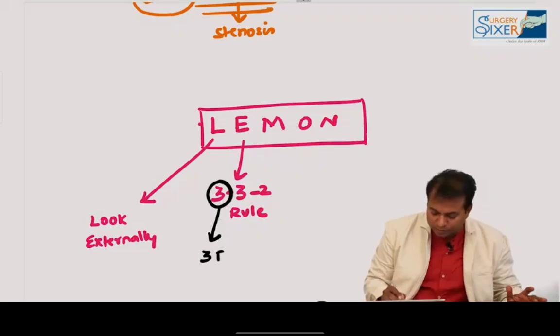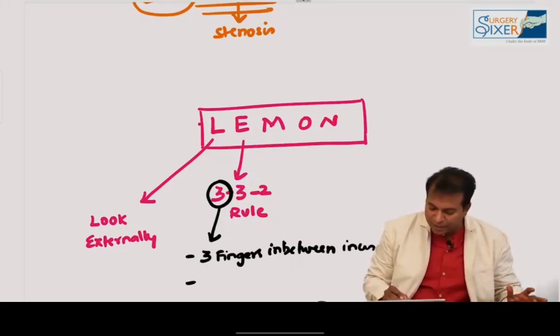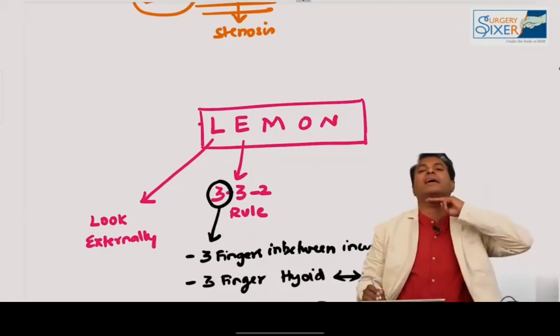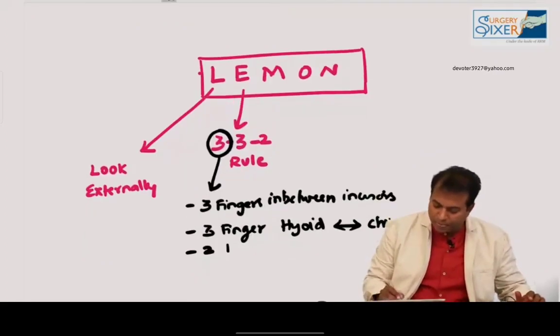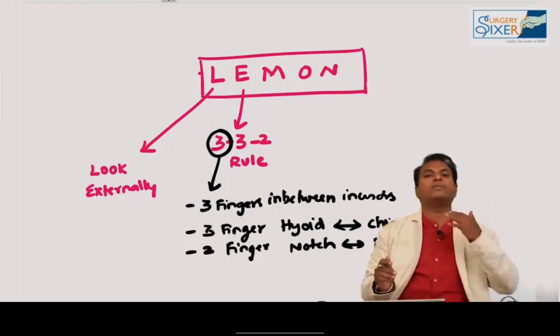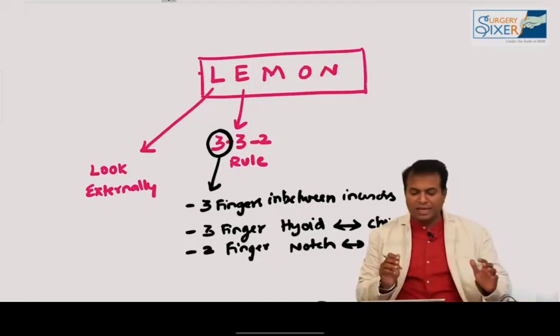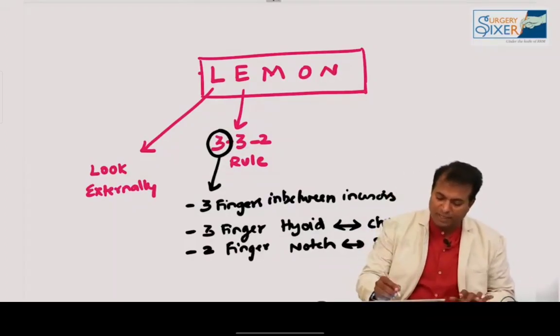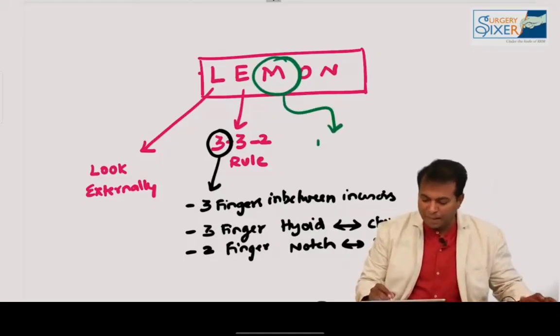3 fingers enter the mouth, 3 fingers between the incisors. We are putting 3 fingers between the incisors. 3 finger distance from the hyoid bone to the chin, and 2 finger distance from the thyroid notch to the base of the floor of the mouth. So this is the 3-3-2 rule, E for evaluate with the 3-3-2 rule, and M stands for Mallampati classification.